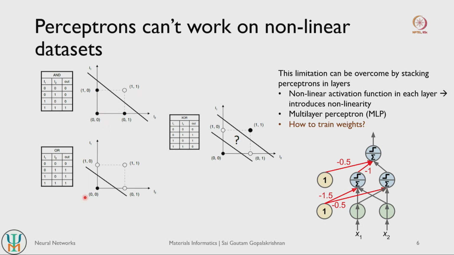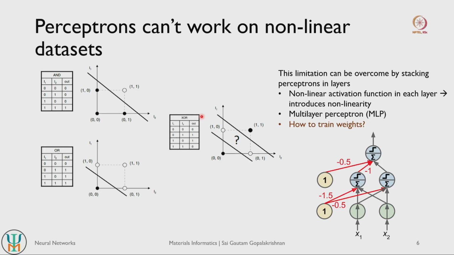The same thing is possible if we take the output of a simple OR gate. So in the case of an OR gate, as long as either of the inputs are 1, then the output is 1. If both inputs are 0, then the output is 0. So all the perceptron has to do is sort of shift this decision threshold a little bit down, right, and then you can clearly separate out ones from zeros here, right.